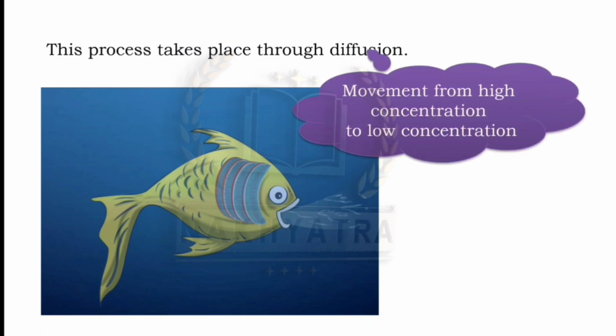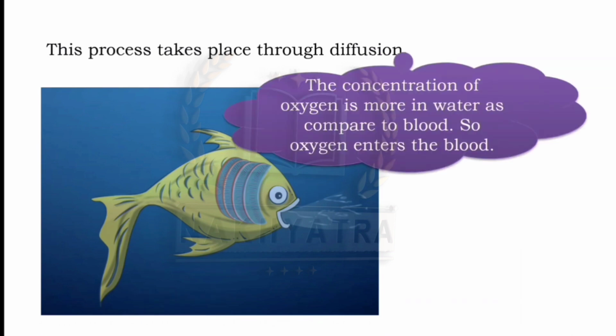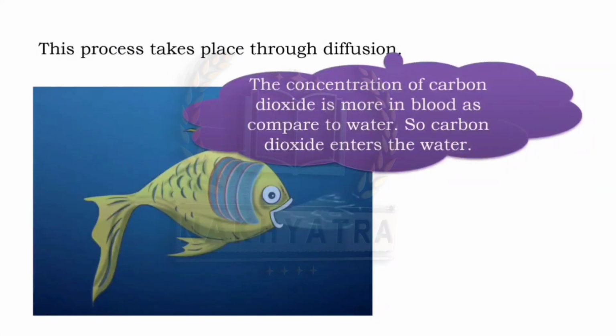So here diffusion means movement from high concentration to low concentration. So the concentration of oxygen is more in water as compared to blood. So oxygen enters the blood. I hope everyone is clear. The concentration of carbon dioxide is more in blood as compared to water. So carbon dioxide enters the water. That is why carbon dioxide enters the water.